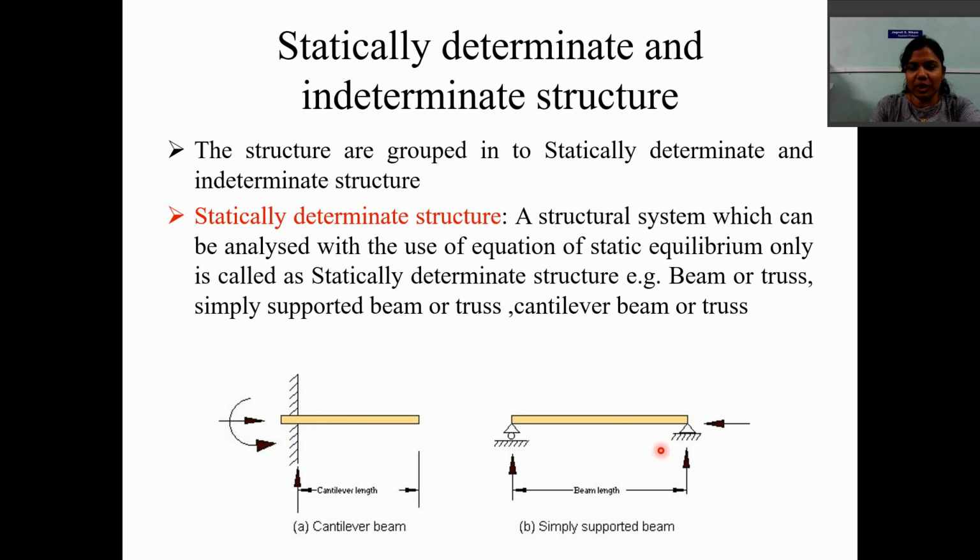Similarly, in case of a simply supported beam also, we have 3 unknown reaction components. At the roller support we have 1 unknown, and at the hinge support 2 unknowns. So the total unknowns in this beam is 3. So we can solve these unknowns by conditions of equilibrium. So this beam is also a statically determinate beam.